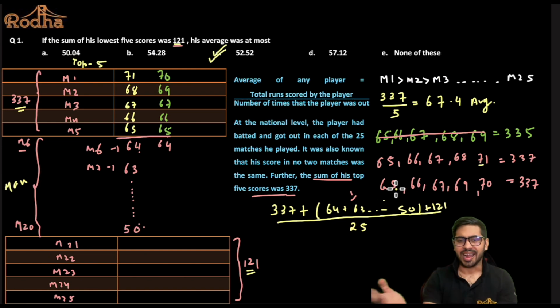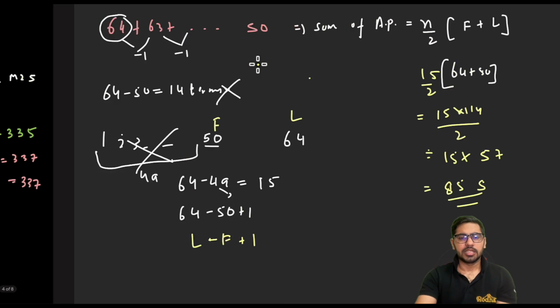And now you can just add them and divide it by 25. So your average will come out to be 52.52. Alright. Let's move ahead to the next one.